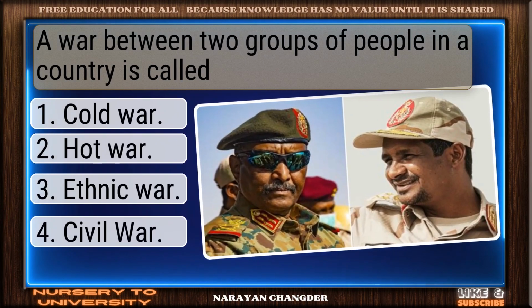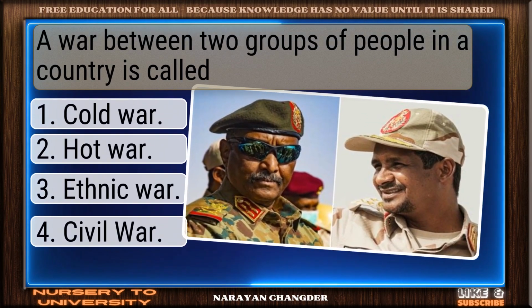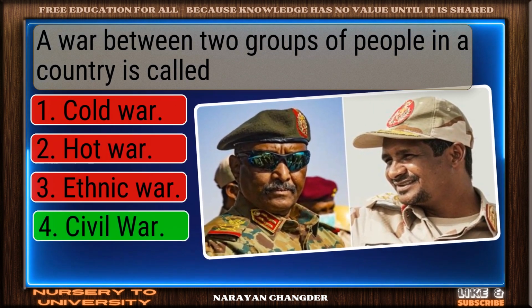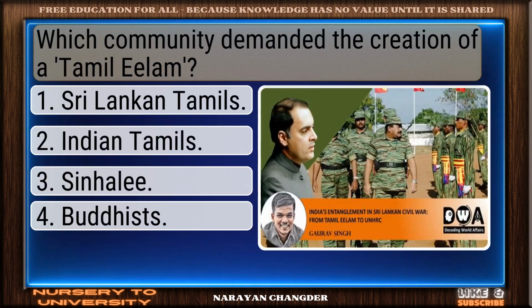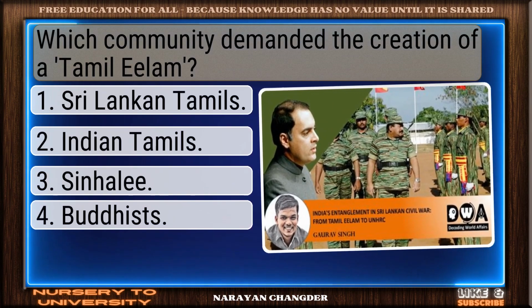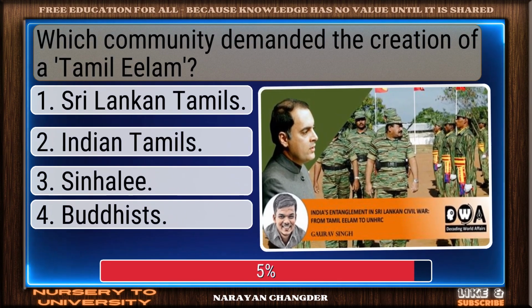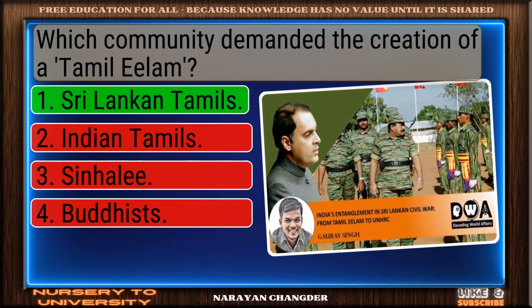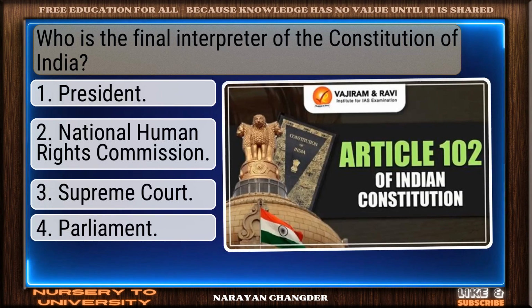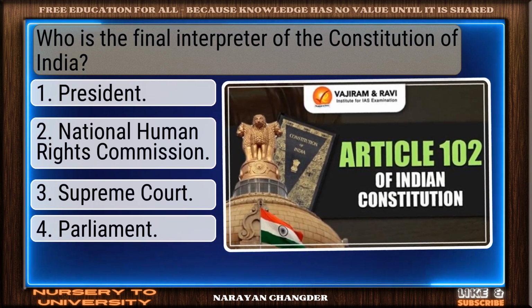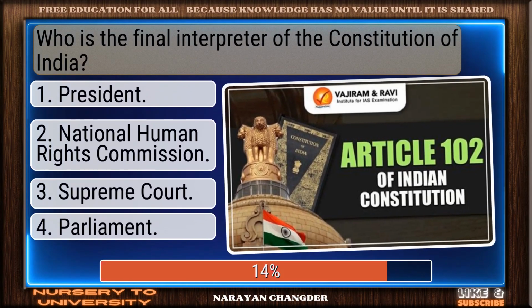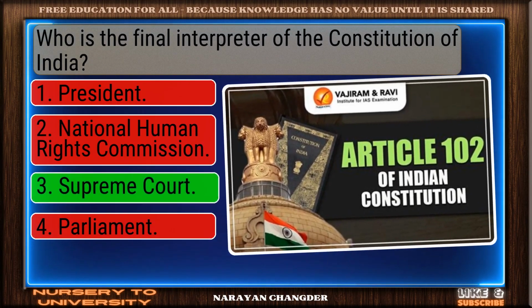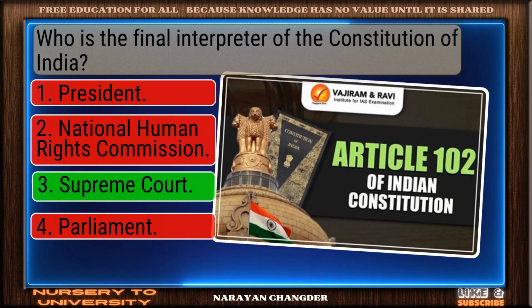A war between 2 groups of people in a country is called... You got it. Civil war fits. Which community demanded the creation of a Tamil Eelam? Perfect. Sri Lankan Tamils is the one. Who is the final interpreter of the Constitution of India? Nice selection. Supreme Court is correct.